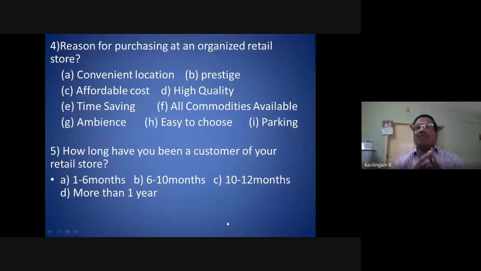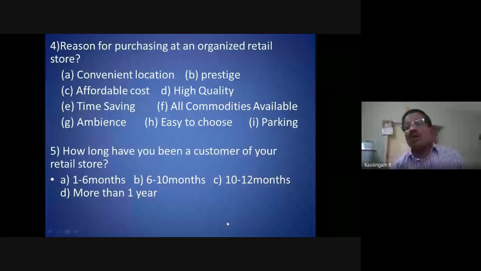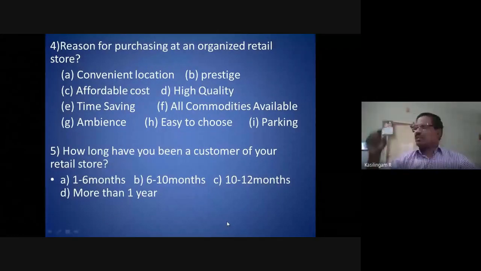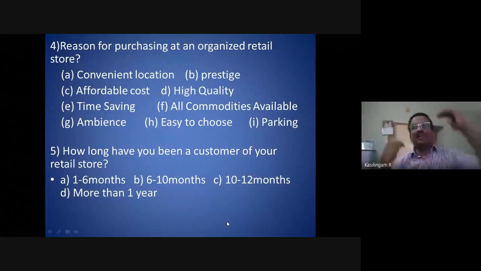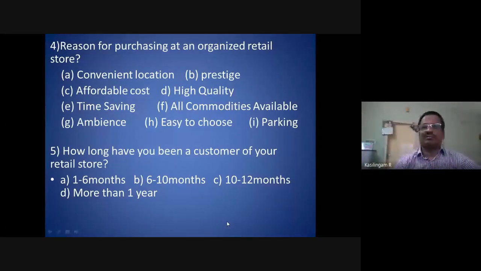Then all 5-point scales, 7-point scales, 9-point scales, any scale which you have used, whether it is an acceptance scale, liking scale, efficiency scale, or satisfaction scale, any scale you use, that is interval data.